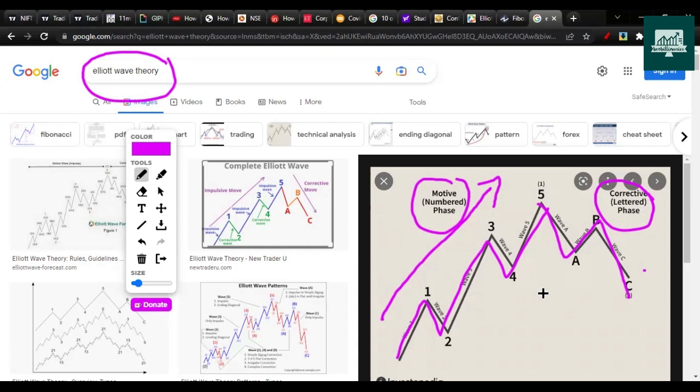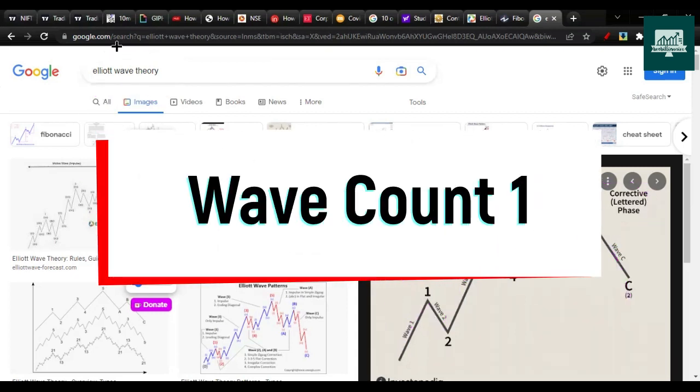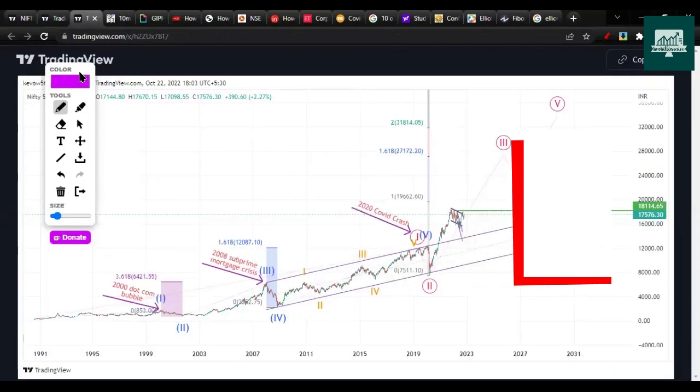There are other rules as well, and in depth there are a lot of other rules which you can read online. You can visit Google and type Elliott Wave Theory. You will get a lot of discussions. To keep this video simple and short, I just gave you the main hint: when there is a motive wave, the market moves in 5 waves up, and when there is a corrective wave, the market moves in 3 waves down. With that knowledge, we'll check the Elliott wave count of Nifty from all-time low.